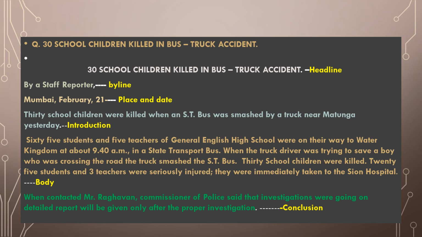Here the incident has taken place in Mumbai on February 21st. So here it is written as Mumbai, comma, February, the full month name, 21. Then we have to go for introduction, body and conclusion.